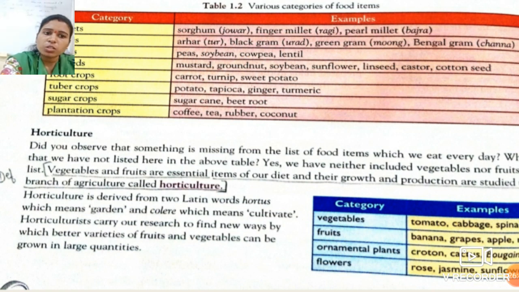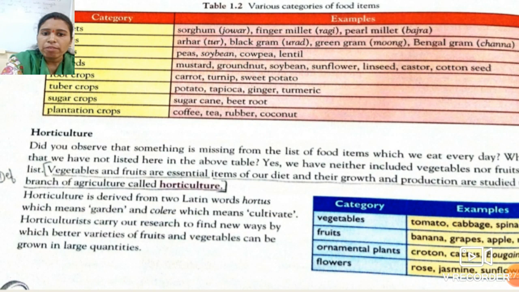So these are the two categories of fields. So what do we mean by horticulture? See students, the vegetables and fruits are essential items of our diet, just like wheat, maize, cereals, pulses. So their growth is required, their production is required.